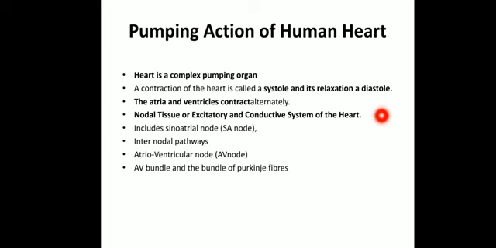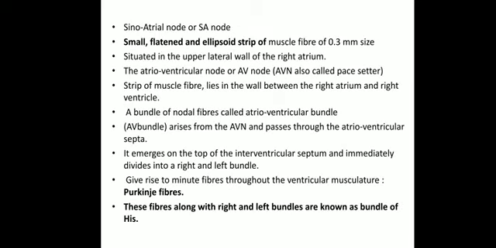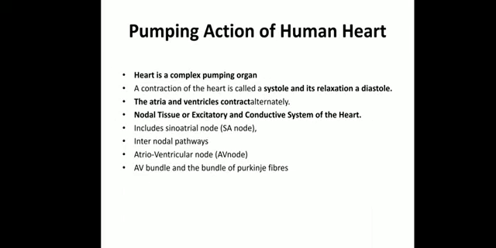Now, after this, the AV bundles and the bundle of Purkinje fibers. So these are basically the parts generating and transferring the impulses. The nodal tissues will contain the SA node, then the internodal pathway, AV node, and the Purkinje bundles and Purkinje fibers. Okay, so let us see what Purkinje fibers basically are.